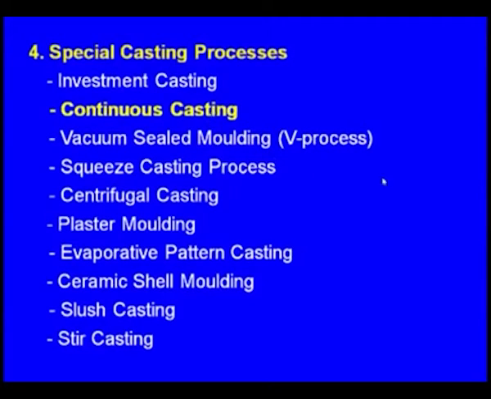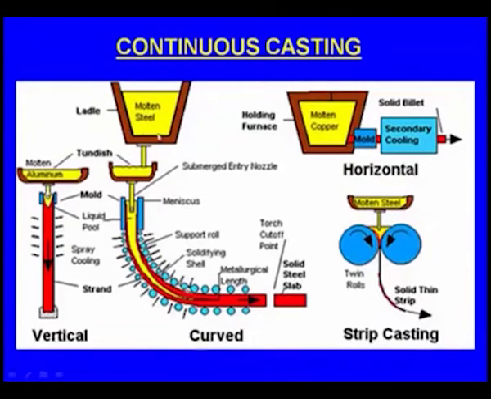Next one, let us see the continuous casting process. So this is the typical setup of continuous casting, and here you can see this is the molten steel, and in between there is an intermediate reservoir. This is known as the tundish, and here we can see there is a die. The molten metal from the ladle flows into the tundish, and from the tundish it flows through the die.